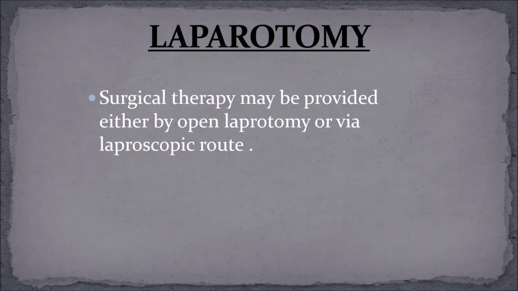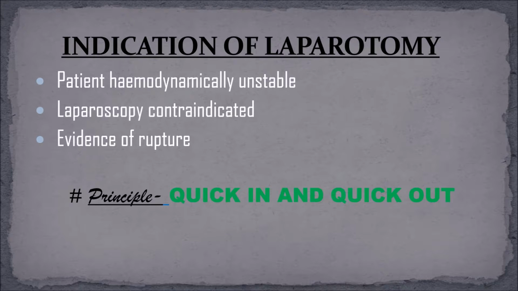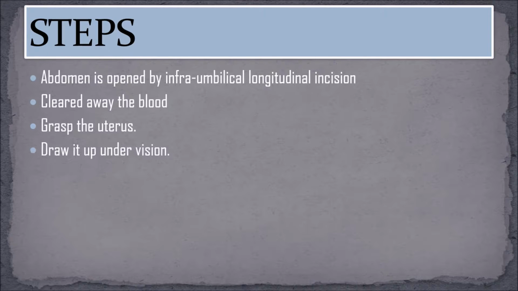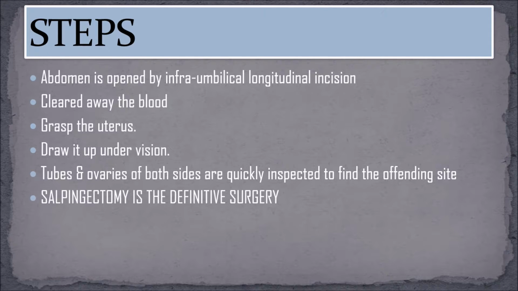Surgical therapy may be provided either by open laparotomy or via the laparoscopic route. Indications for laparotomy: patient hemodynamically unstable, laparoscopy contraindicated, evidence of rupture. Now, the principle is quick in and quick out. This is the principle. Steps: the abdomen is opened by an infra-umbilical longitudinal incision, the blood is cleared away, grasp the uterus and draw it up under vision. Tubes and ovaries of both sides are quickly inspected to find the offending site.